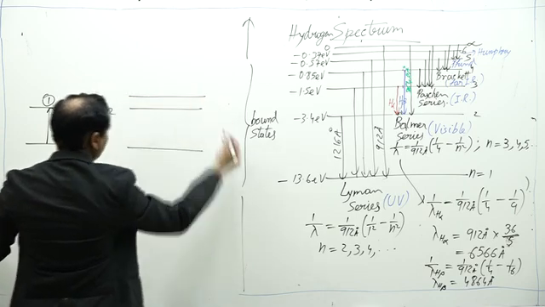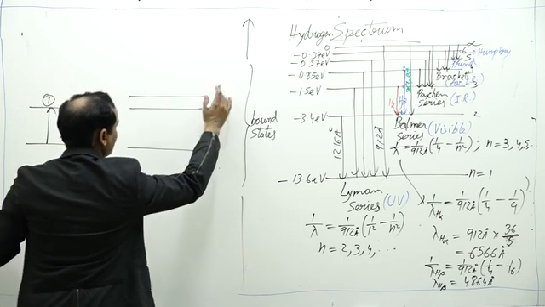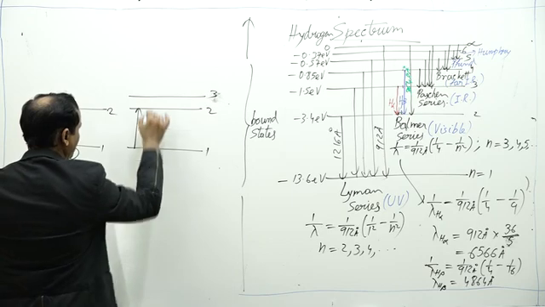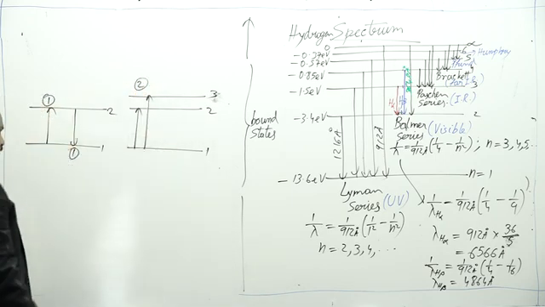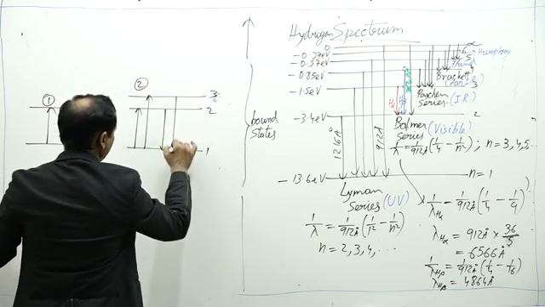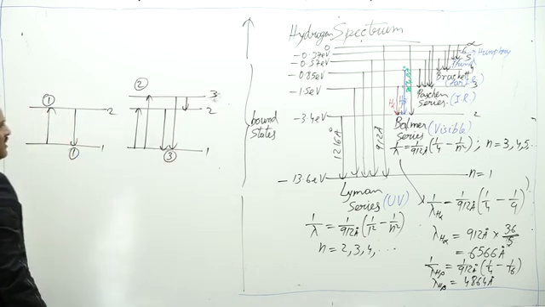If 3 energy levels are there, then 1 to 2 and 1 to 3, 2 types of excitation are possible, whereas 2 to 1, 3 to 1, 3 to 2, 3 types of de-excitation are possible.